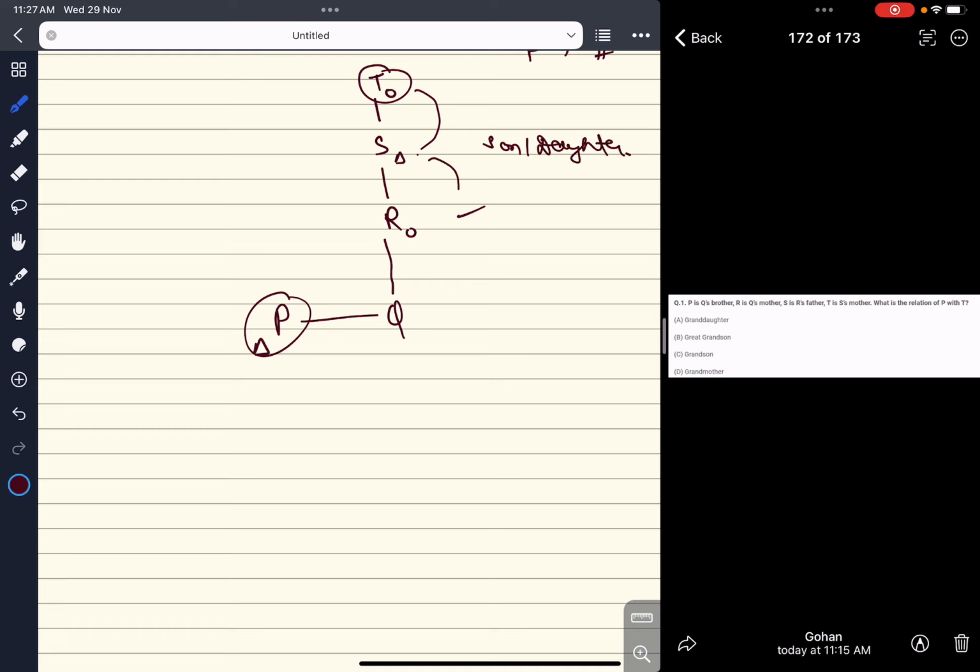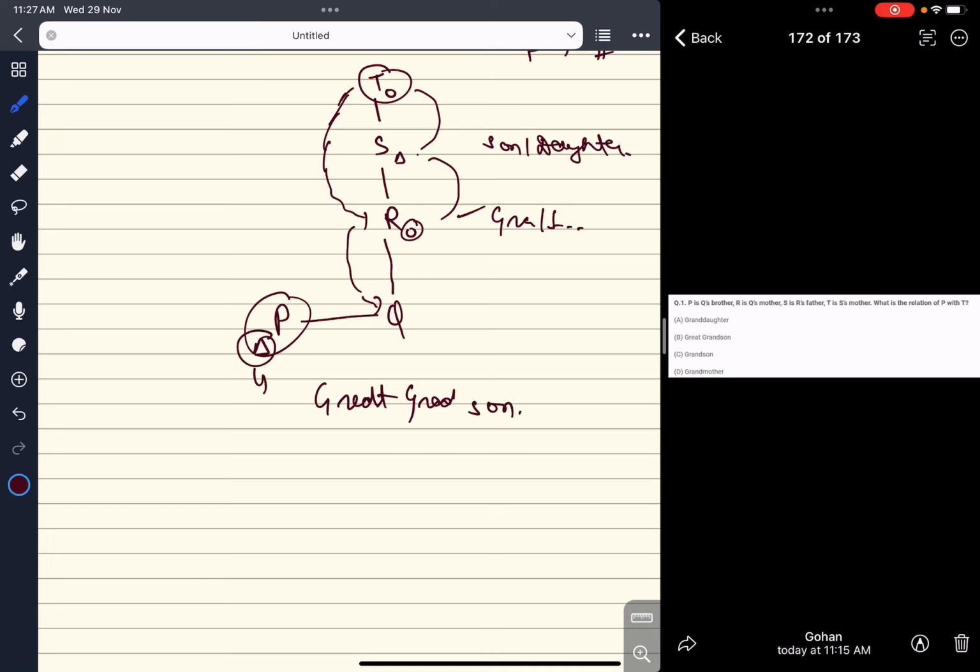Okay, one more generation if we go, so if we consider it with respect to T, then it will be granddaughter, grandson. Okay, here we have a circle, so granddaughter. One more generation, it will be great grand, great grand. And son and daughter will be determined. So here it is a triangle, so it will be son.